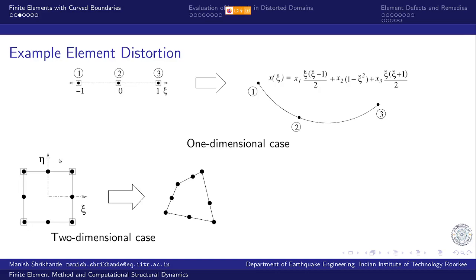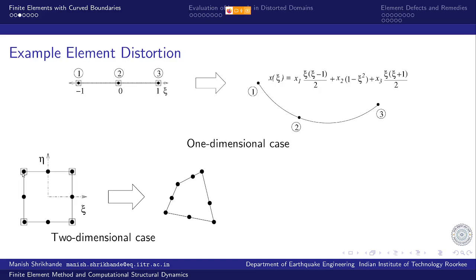So this is a distortion of a regular rectangle into an arbitrary quadrilateral, and as xi and eta vary from minus 1 to plus 1, each point in this regular rectangle is mapped onto a corresponding point in this arbitrary shaped quadrilateral, right? And this is defined by the interpolation between these four corner nodes. Four corner nodes are enough to define the bilinear mapping.